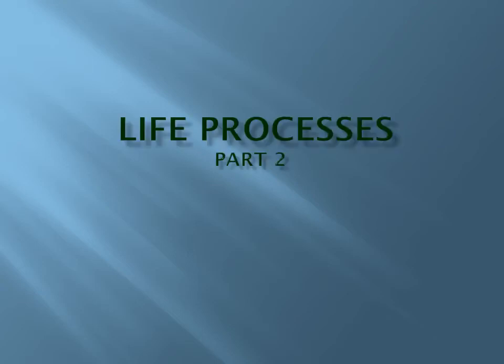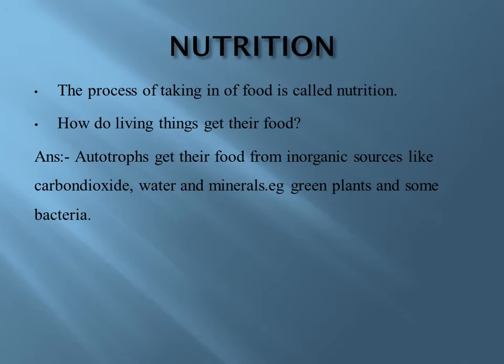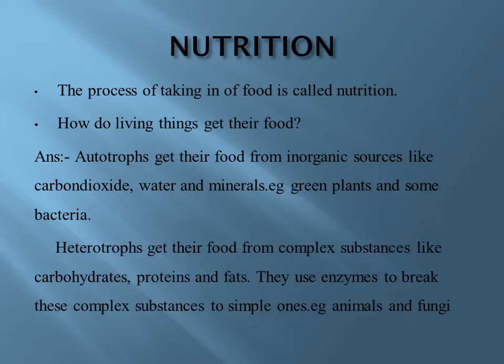Life processes. This is part 2. Nutrition. What is nutrition? The process of taking in of food is called nutrition. How do living things get their food? Autotrophs get their food from inorganic sources like carbon dioxide, water, and minerals. Autotrophs means those plants who can prepare their own food, for example, green plants and some bacteria.